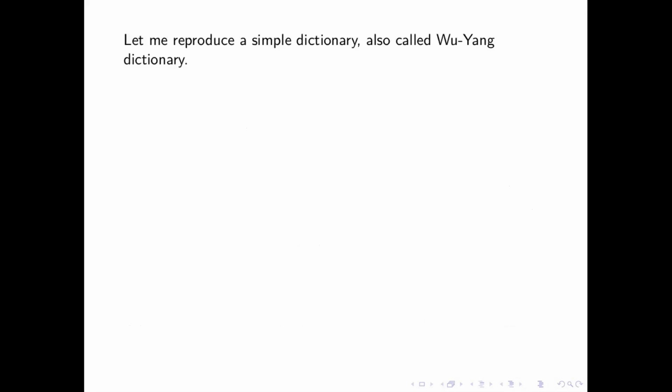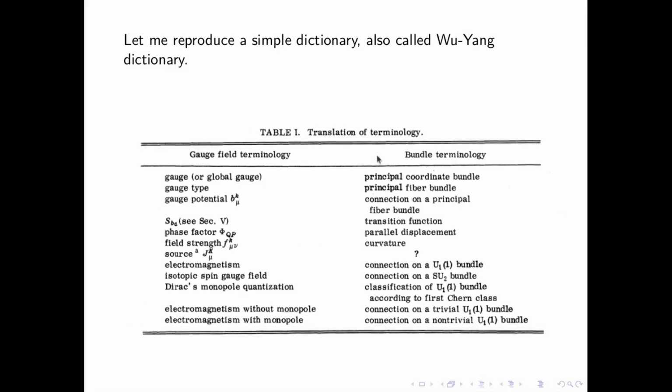Okay, let me reproduce a simple dictionary, also called the Yang dictionary. So this is basically a dictionary. Here you have gauge theories, and you have fiber bundles, and you can see the similarities.